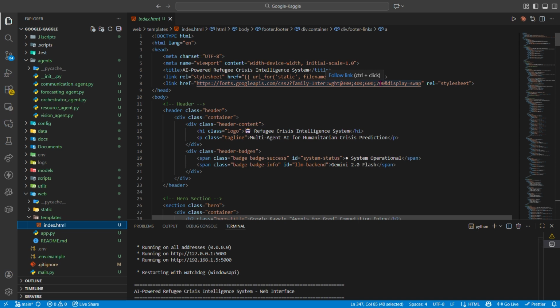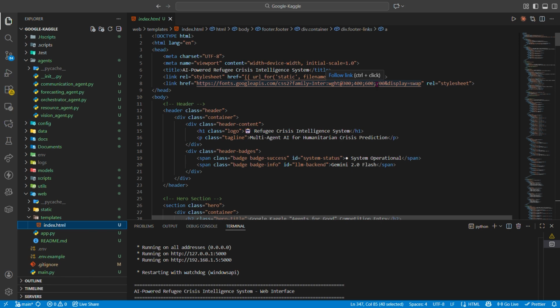Coming to the deployment, it is optional. Dockerized for portability. We have a Dockerfile, cloudbuild.yml for Google Cloud Run, and a deploy script. Environment variables handle configuration so API keys never go in code.